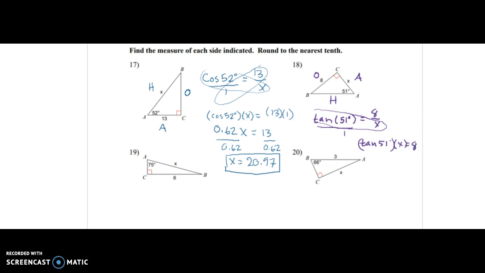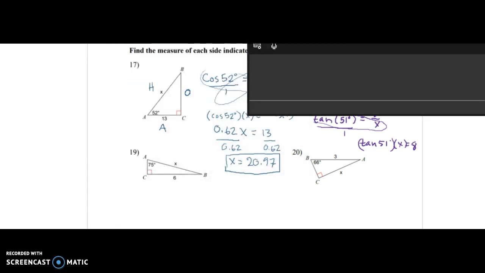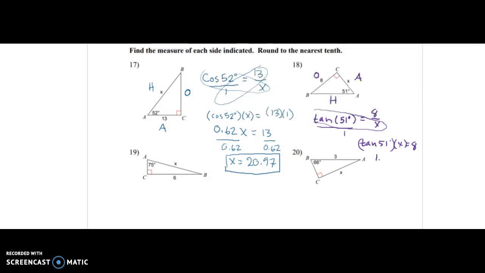Then in our calculator, tan of 51 is 1.23. So 1.23x equals 8, and to finish solving for x, divide by 1.23 on both sides.